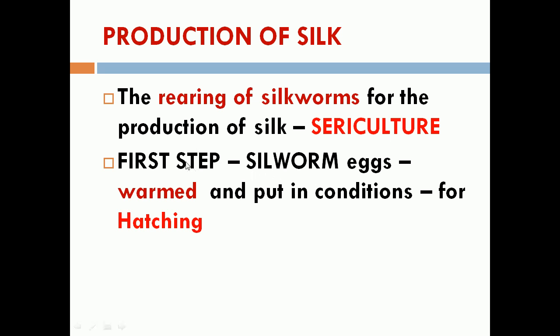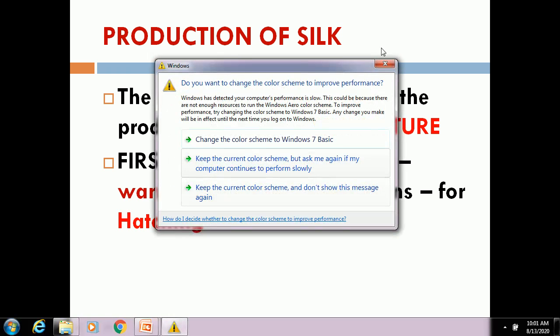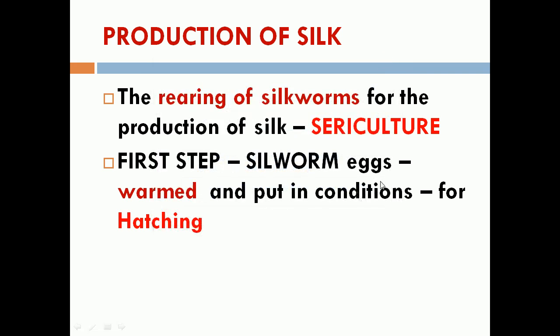The first step is the silkworm lays eggs. They will take the laid eggs and warm them. Warmed means they are heated, and when they become hot, the eggs will hatch. Why are they heating? To put them in condition for hatching.